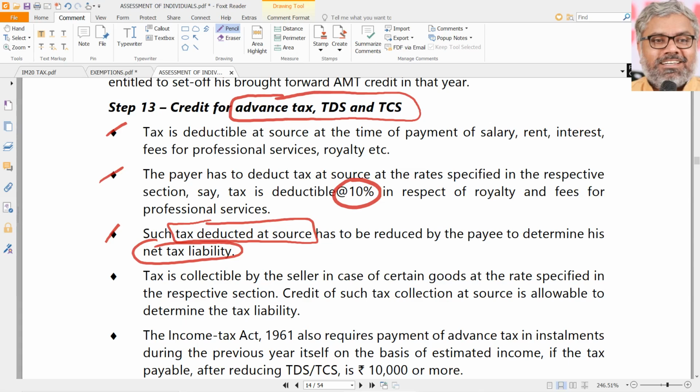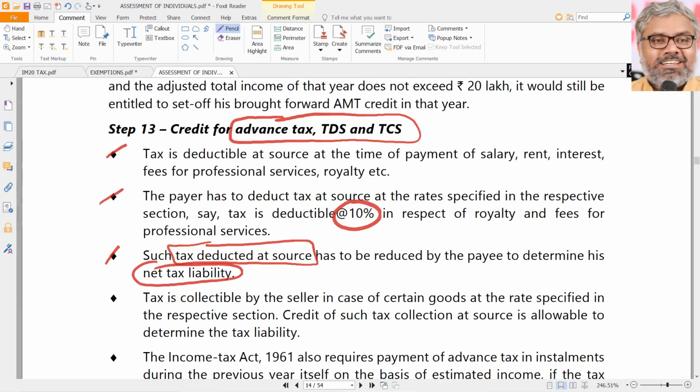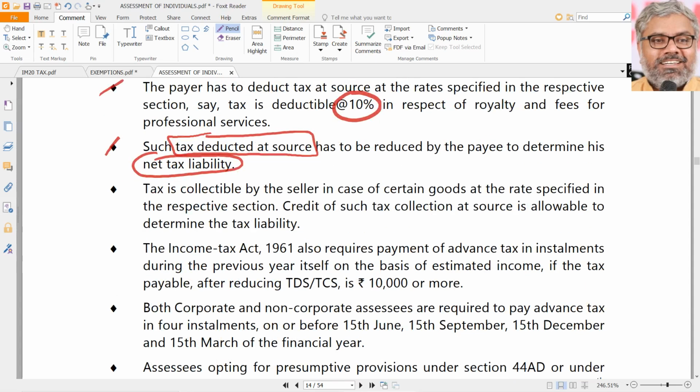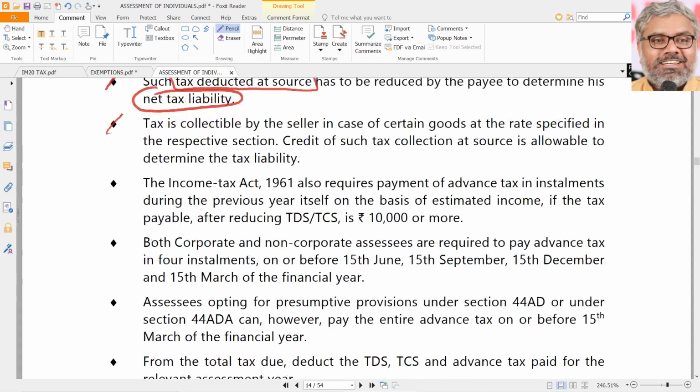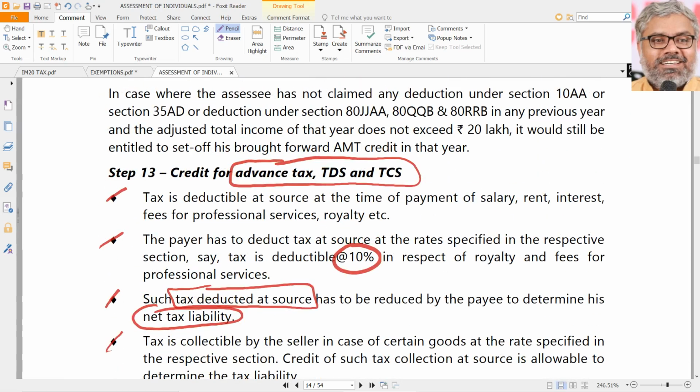How much does he have to pay? He has to pay after deduction of TDS, if any, in his name, or TCS, if any, that we will also see, or advance tax, if any, applicable. We will discuss these points later. But the concept is the same. Concept of payment of tax happens as and when the income is earned.